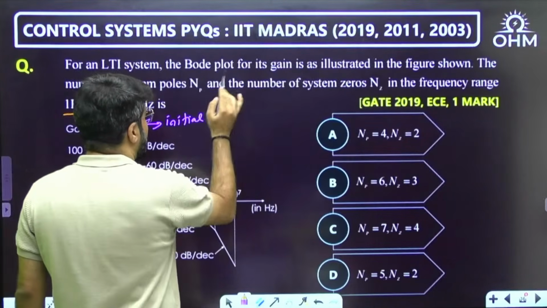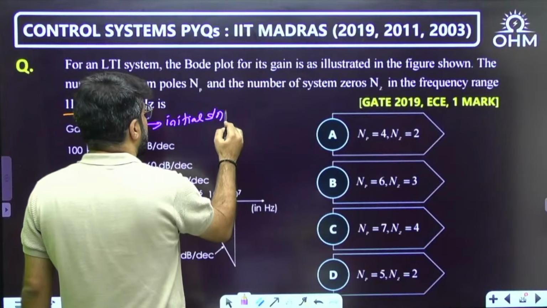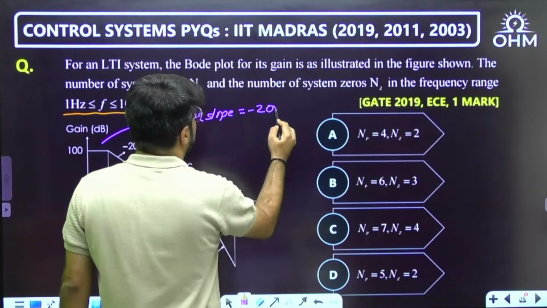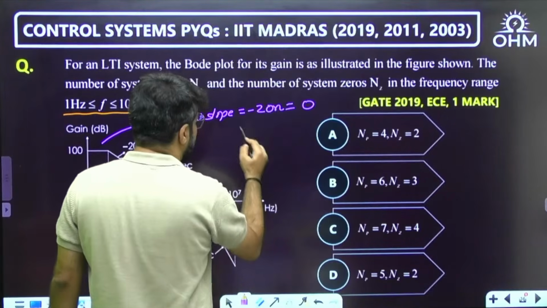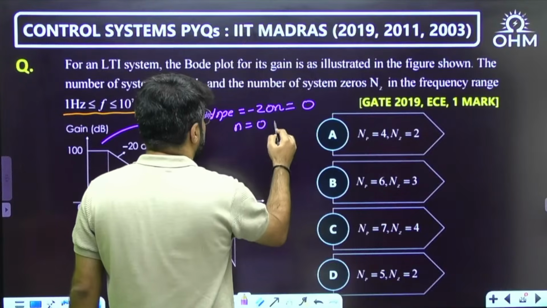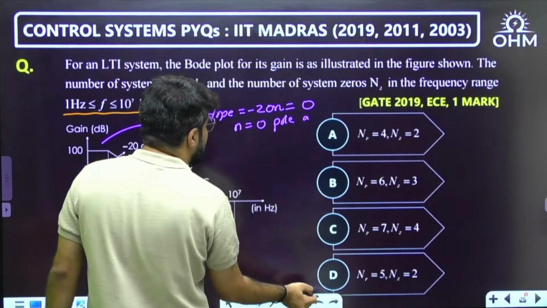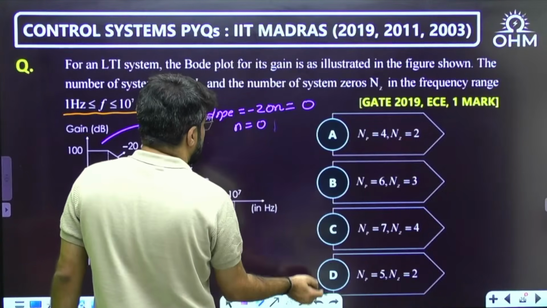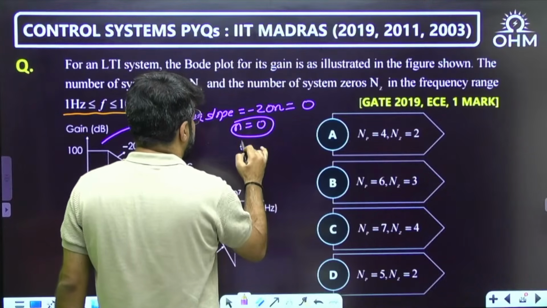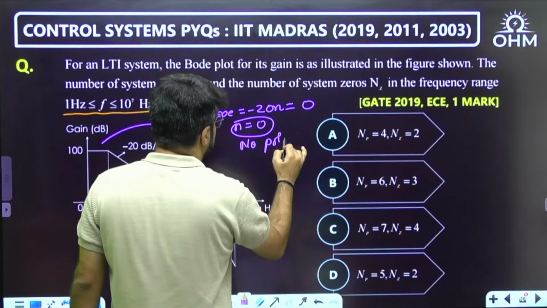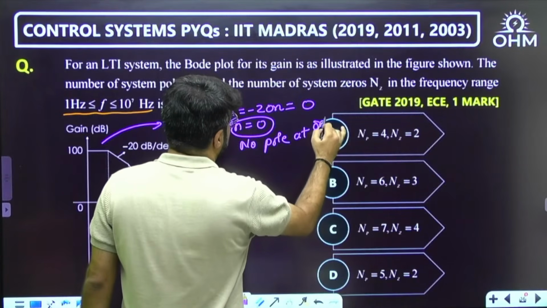They are asking the number of system poles. The initial slope is given by minus 20n, which is 0 here, that means n equal to 0, so there is no pole at origin. That is one thing sorted out.